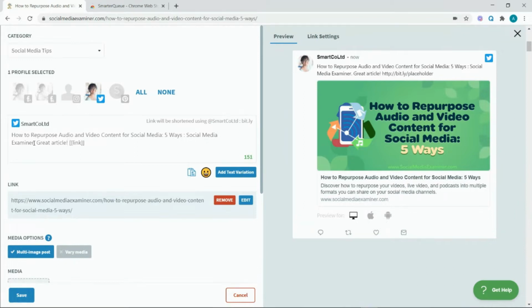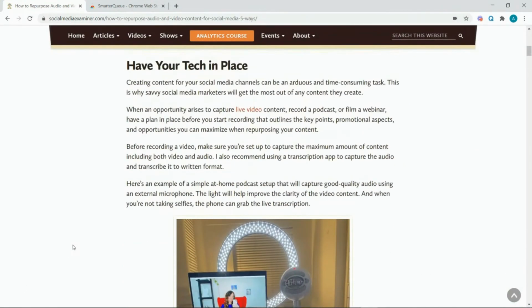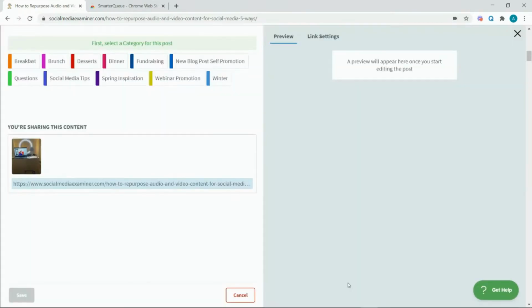When you're finished editing, click Save and you'll be automatically redirected back to the website you were viewing so you can continue browsing. You can also use the Chrome extension to reshare images from the web that you find while browsing. Simply hover your mouse over the photo and you'll see a Share Image button with the SmarterQueue logo appear. Click the button to open the post editor once again.